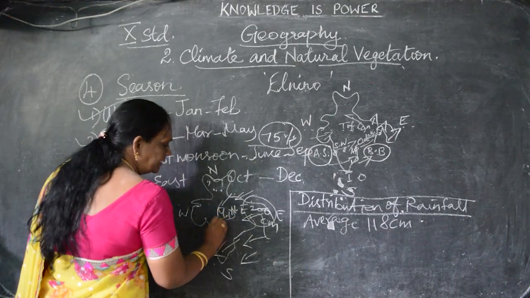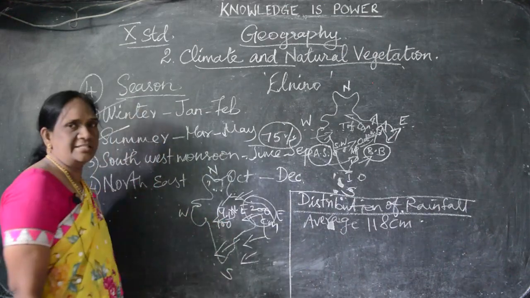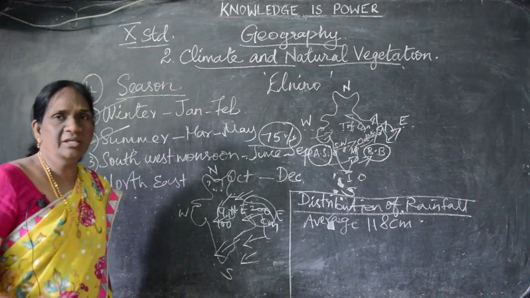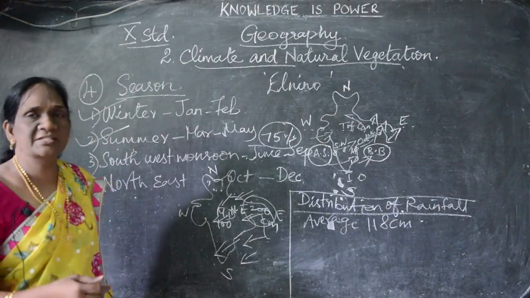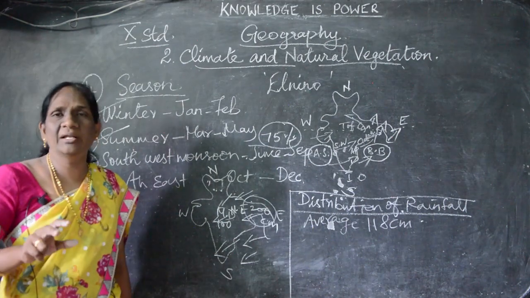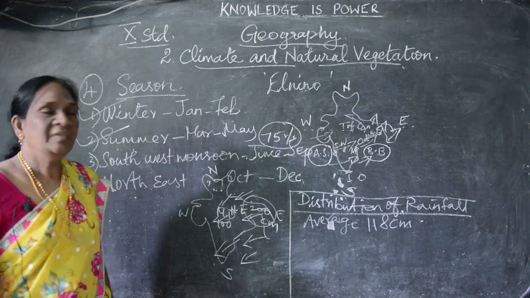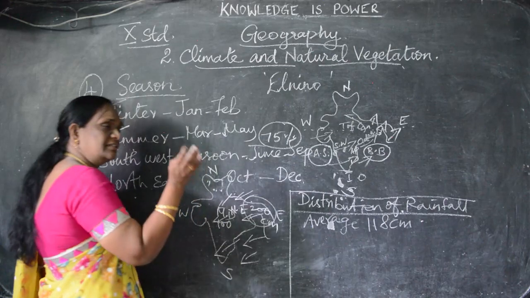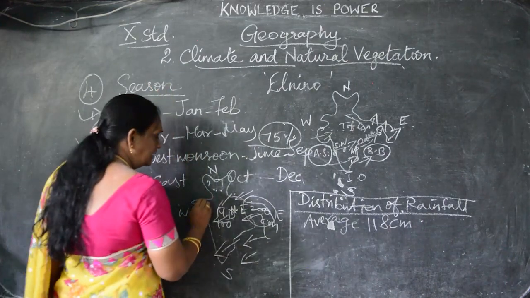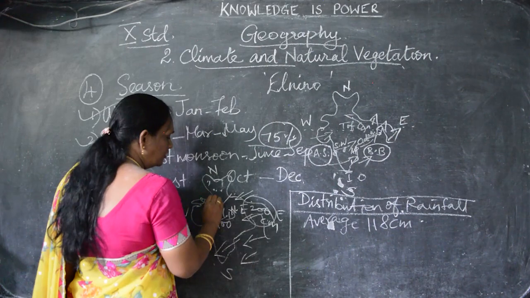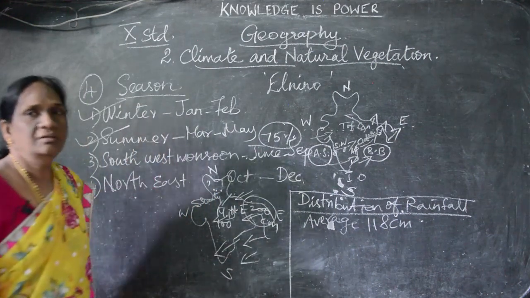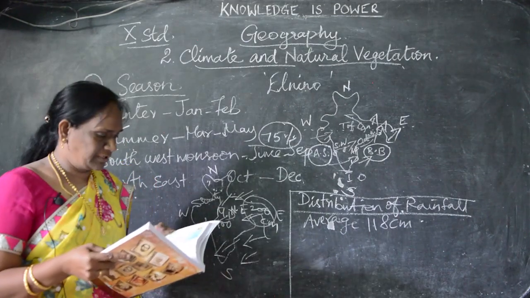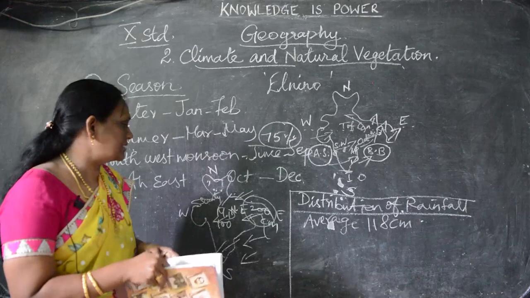Understand? Here in the northeast, these states are getting much rainfall, and in the middle of India they are getting rainfall like 100 to 200 centimeter, that is in the middle states, Madhya Pradesh, Maharashtra, Gujarat, Uttar Pradesh, all these places getting moderate rainfall. Moderate means medium rainfall region. Understand? And Rajasthan is not getting the rainfall, as it is in the interior on the northern side, so it is getting scanty rainfall, that is low rainfall. Understand that? The upper part of Gujarat and other places in Rajasthan.